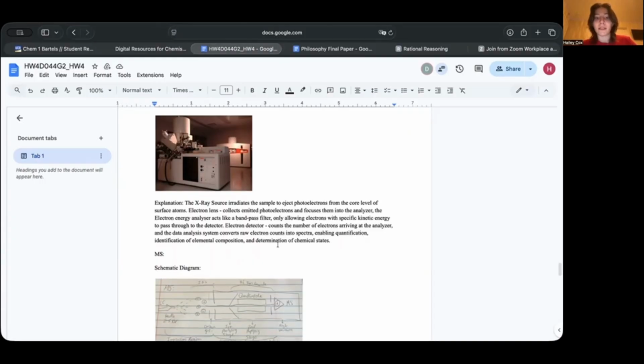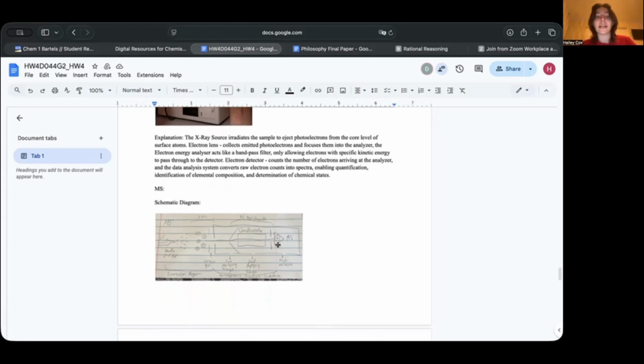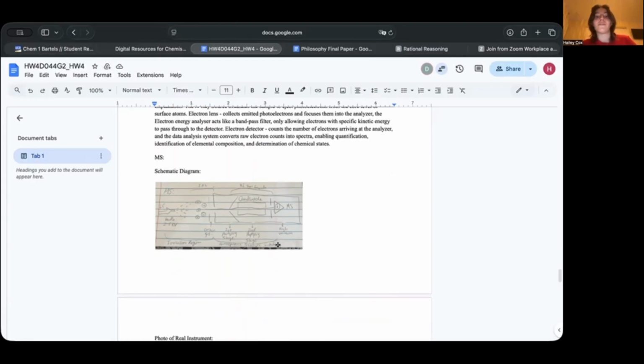Electron lens collects emitted photoelectrons and focuses them into the analyzer, and the electron energy analyzer acts like a band pass filter, only allowing electrons with a specific kinetic energy to pass through to the detector. The electron detector counts the number of electrons arriving at the analyzer, and the data analysis system converts raw electron counts into spectra, enabling quantification, identification of elemental composition, and determination of chemical states.